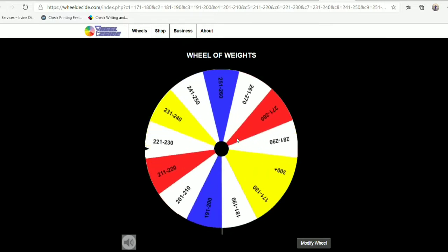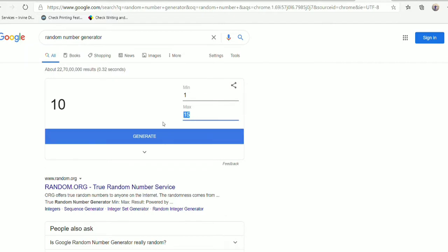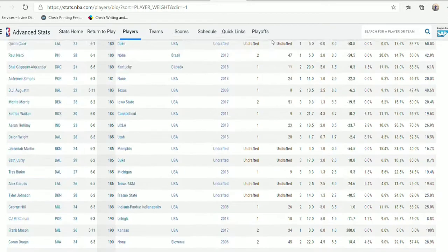As this is the second last spin of the video, and we get the weight of 221 to 230 pounds, as there are 22 active NBA players right now. And let's see what number we get. We get the number 20. So let's see who that guy is.